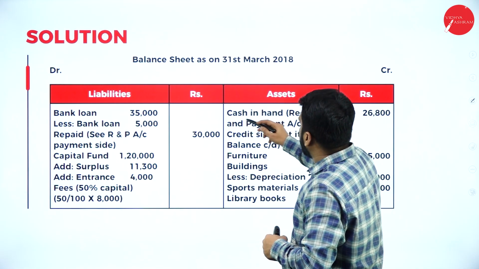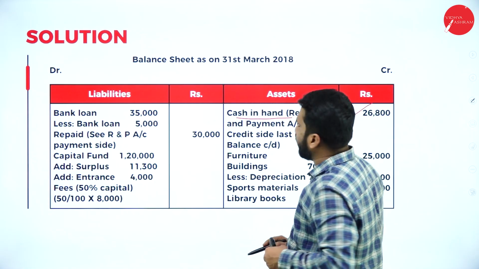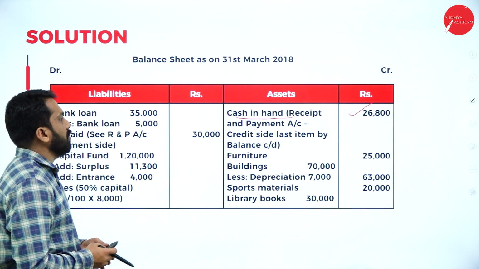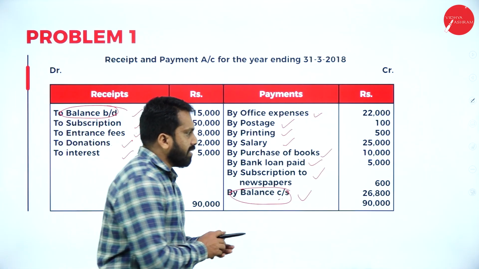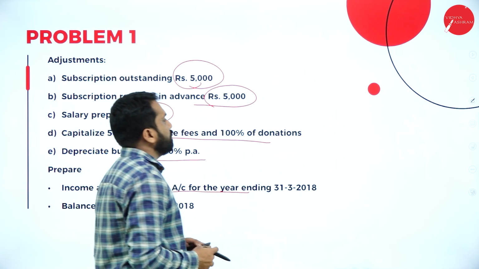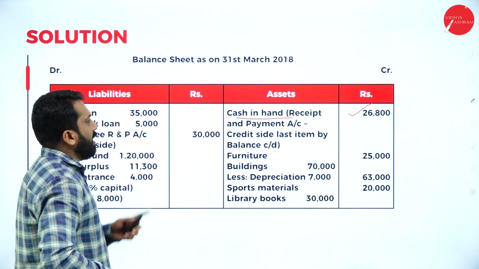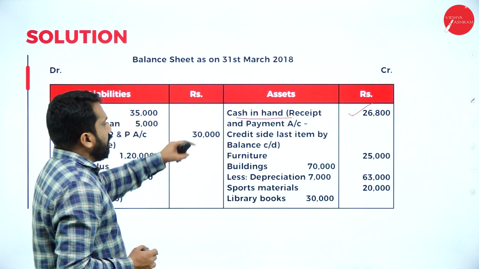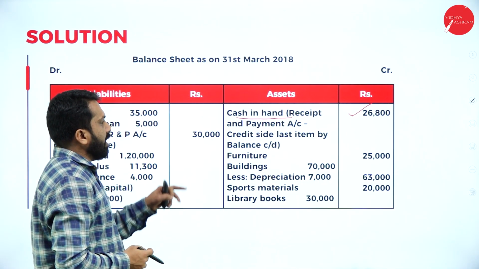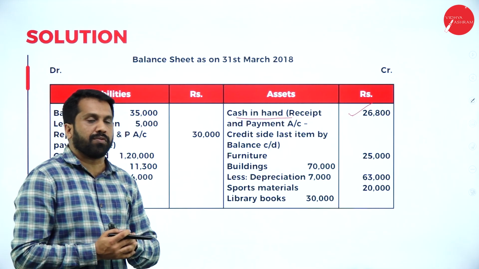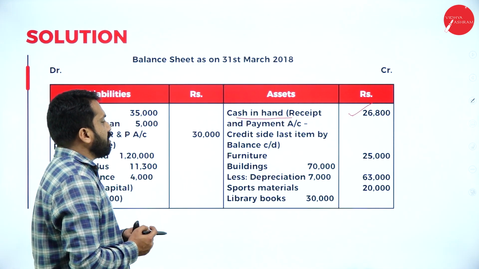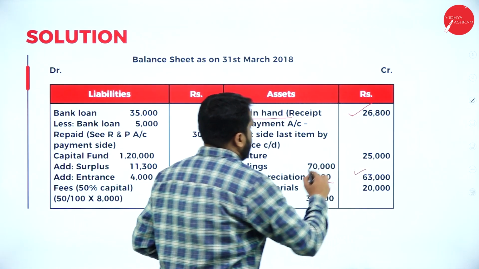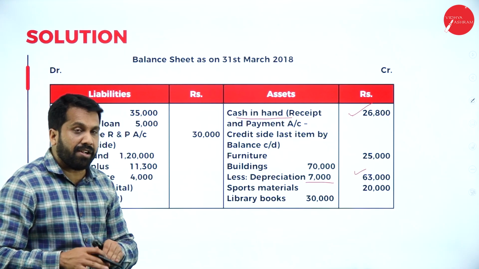Now, your cash in hand receipt 26,800. Where do you get your cash in hand receipt? I'll show you. Your balance carried on is how much? 26,800. Your balance carried on, we go with 26,800. And whatever the balance carried on is done, and your furniture will be how much? 25. Your building value is almost 70 minus 7,000. It will be what? 63, because 10% depreciation reduced.